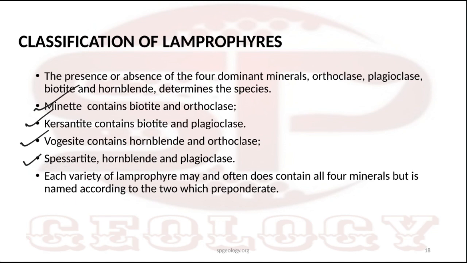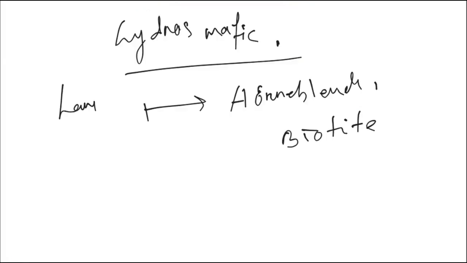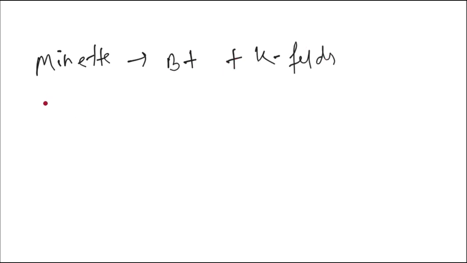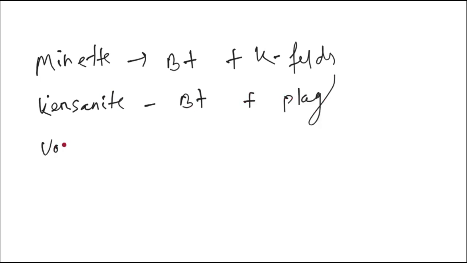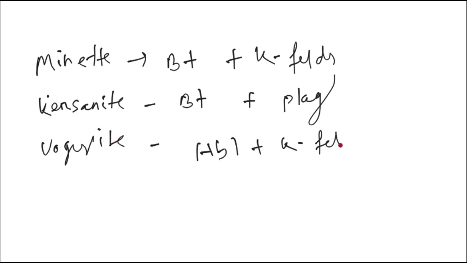Then vogesite is hornblende plus potash feldspar, and spessartite is hornblende plus plagioclase feldspar. You are getting the rhythm, right? Biotite plus orthoclase, biotite plus plagioclase, hornblende plus orthoclase, hornblende plus plagioclase. So minette, kersantite, vogesite, spessartite. Okay, this is the sequence, so you can remember easily.